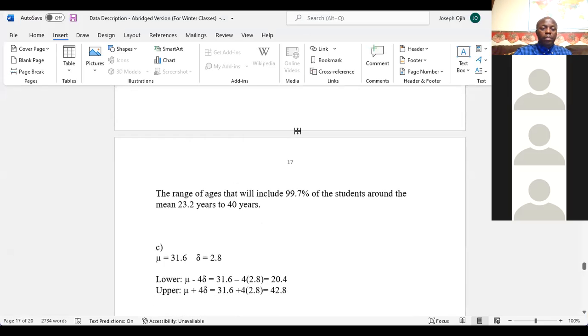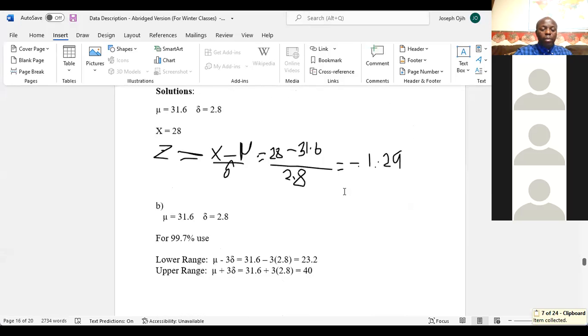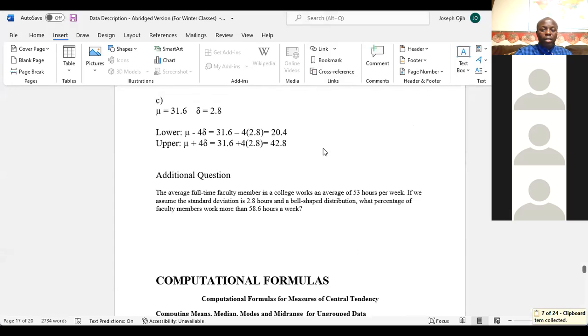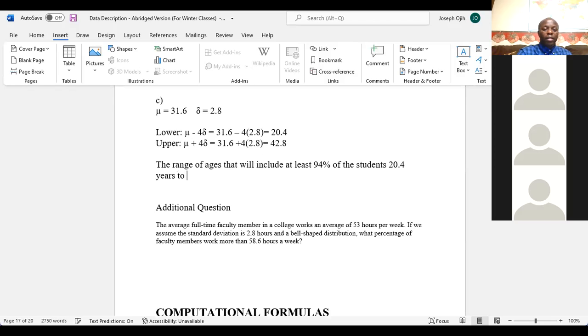So the range of values that will include 94% of the students around the mean, according to our calculations, will be from 20.4 years to 42.8 years.